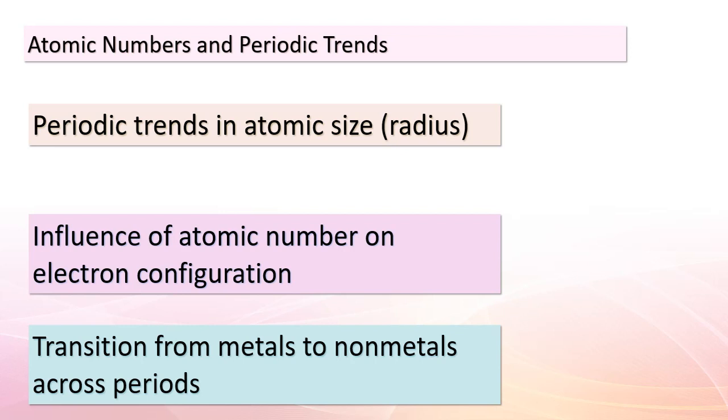Additionally, the arrangement of electrons in energy levels, guided by the atomic number, dictates an element's electron configuration. Keep in mind that as you traverse across periods, you'll notice an intriguing shift from metals to nonmetals. This progression significantly affects various properties, such as ionization energy. Ionization energy, the energy required to remove an electron, gradually increases across periods due to stronger nuclear attraction. Isn't it fascinating how atomic numbers play a pivotal role in predicting these trends and behaviors?